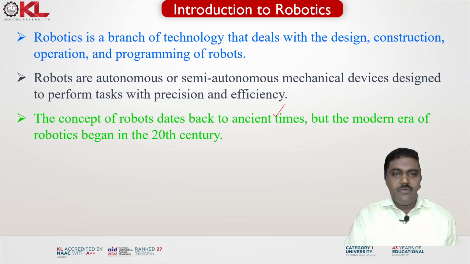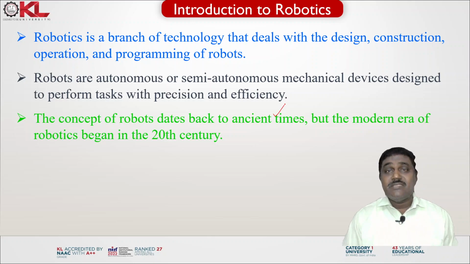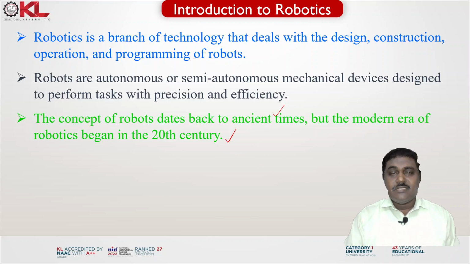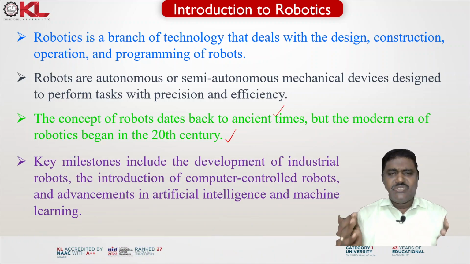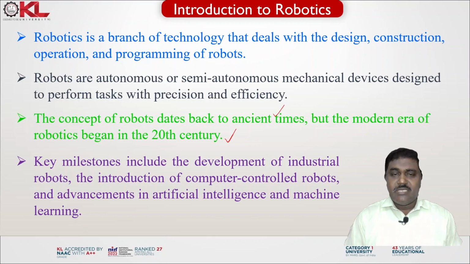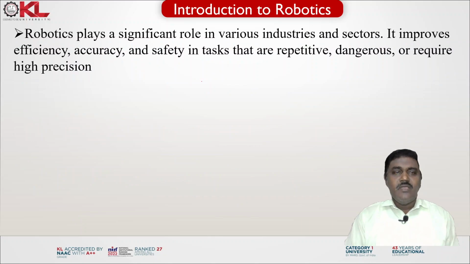The concept of robots dates back to ancient times, but the modern era of robotics began in the 20th century. The key milestones include the development of industrial robots, the introduction of computer controlled robots, and advancement in artificial intelligence and machine learning. Robotics plays a significant role in various industries and sectors. It improves the efficiency, accuracy, and safety in tasks that are repetitive, dangerous, or require high precision.